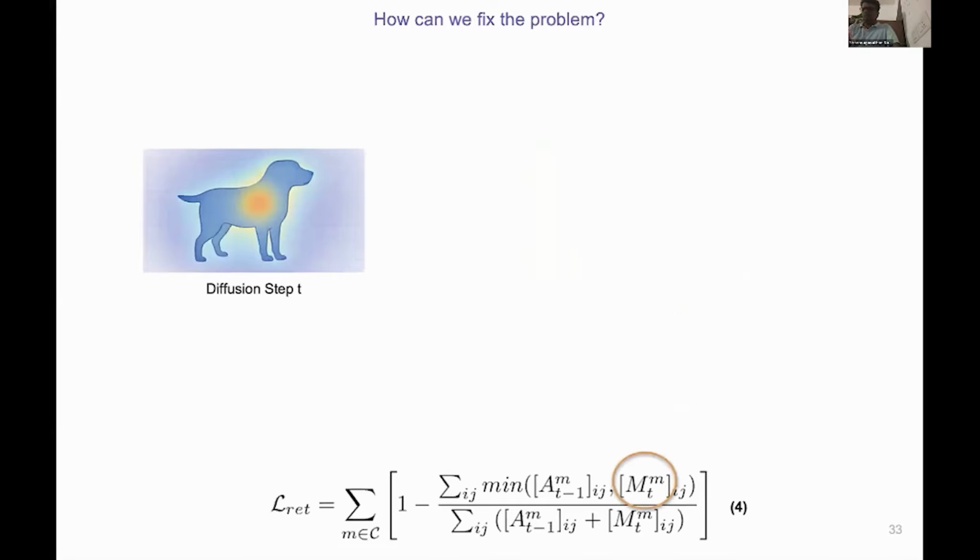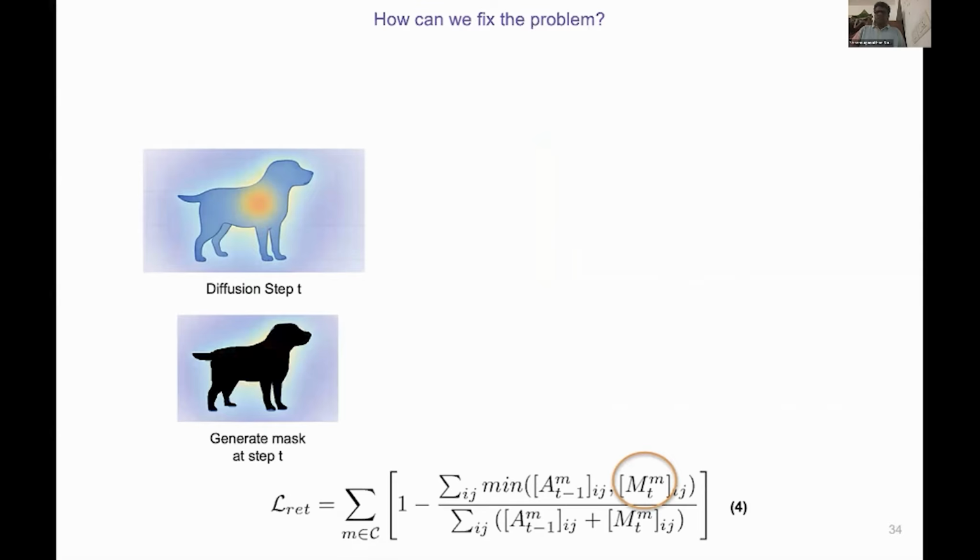So let's take an example, right? So where is the reference mask? Let's start at diffusion step T here. The attention map A_T^M for token M looks like this. There is a clear high attention region on the dog. We threshold this attention map to produce a binary map M_T^M. At step T, this mask captures where the token wanted to attend to at this point in time.